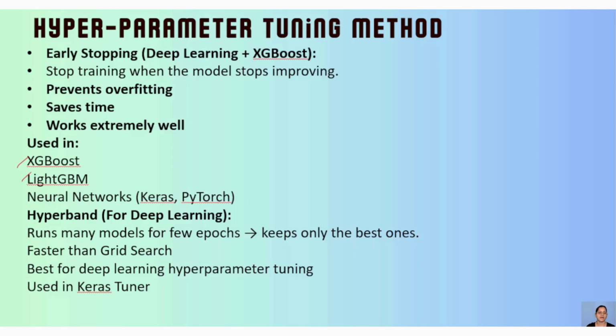So I can say that Bayesian optimization is the most sophisticated hyperparameter tuning method, and mostly it is used in case of different kinds of deep learning techniques. In that stack it is getting used. Even Hyperband is one more method which we can use extremely well in deep learning.